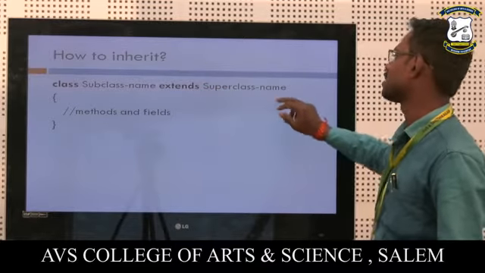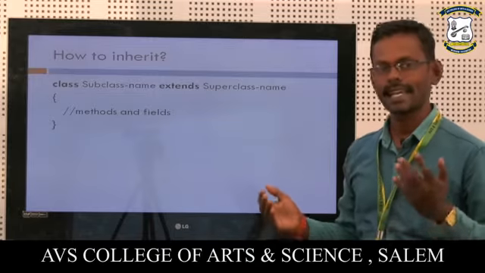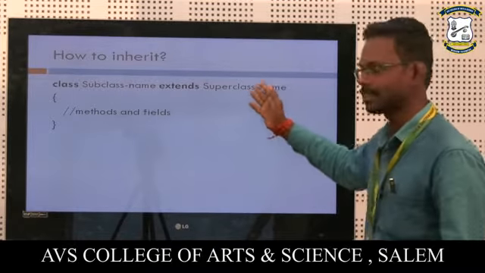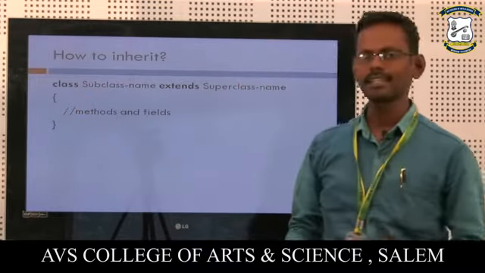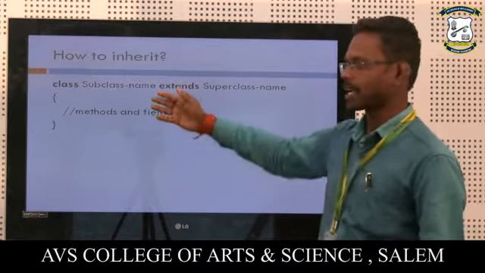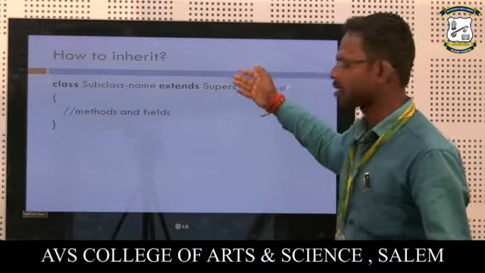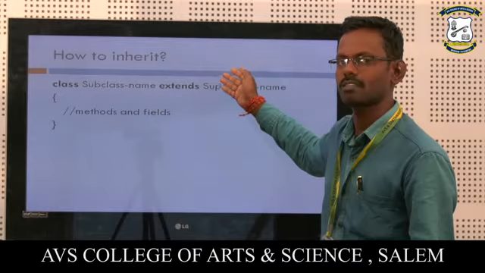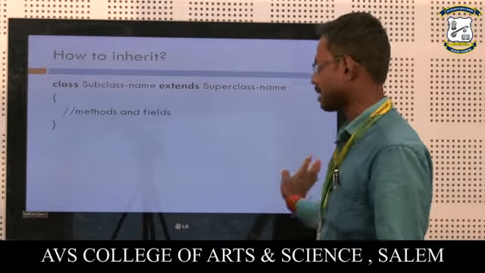And the next thing is the superclass. This is the old class, or you can say the existing class, or the parent class. Within these braces, you can write the code for the subclass. In this class body, you can call the functions or fields of the base class. That means you can reuse the code of the base class.